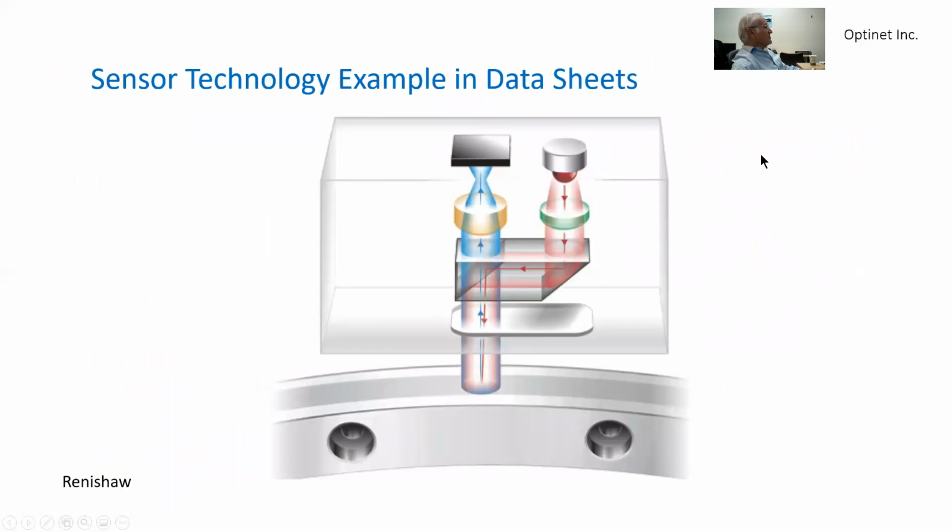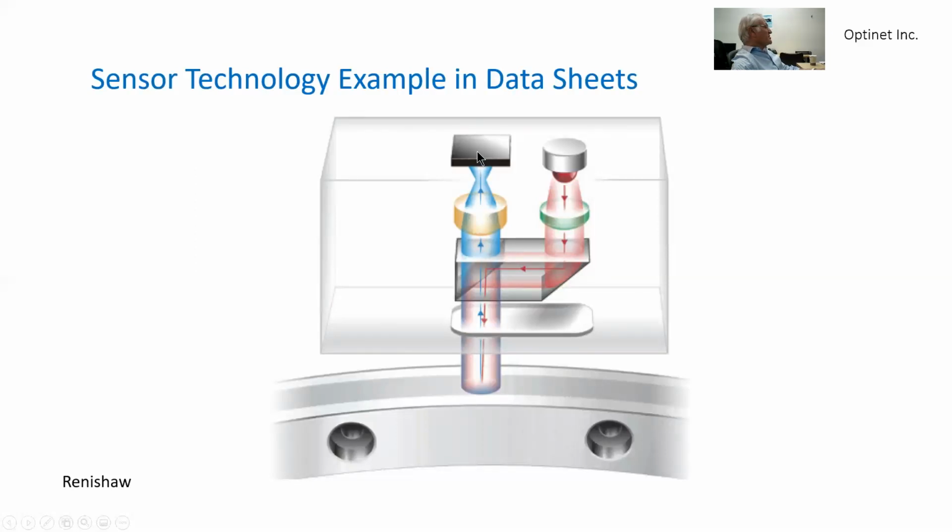The technology of the sensor is also defined in the data sheets. We see over here in this particular case, there is a light source that has a diffractor that comes to a beam splitter that goes to the target and then comes back into the sensing device.